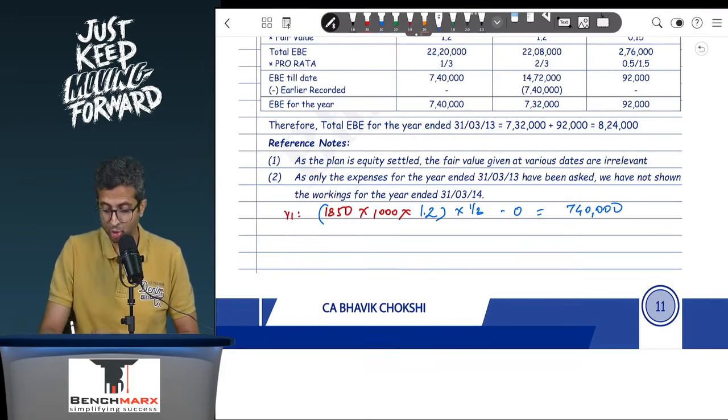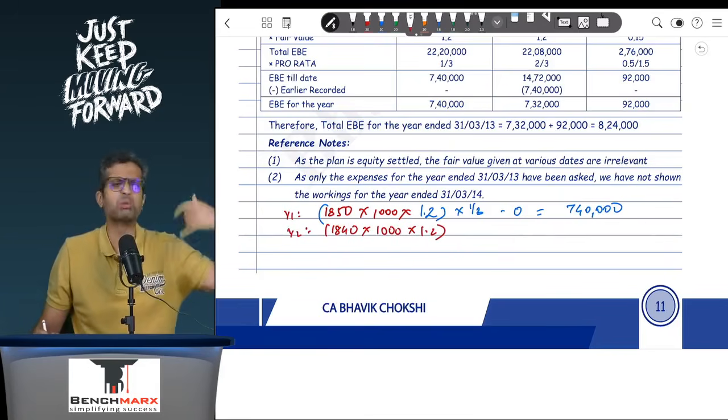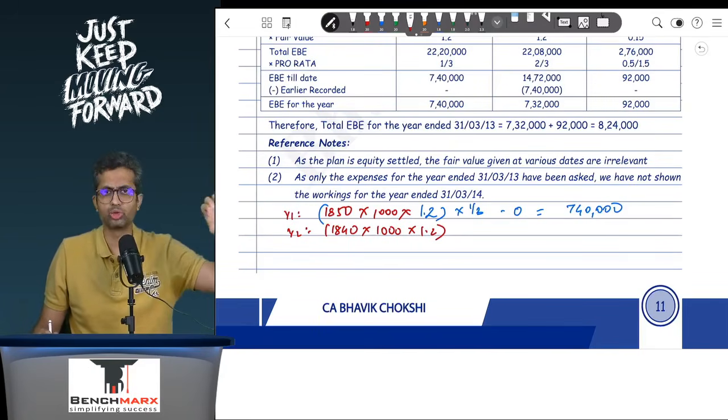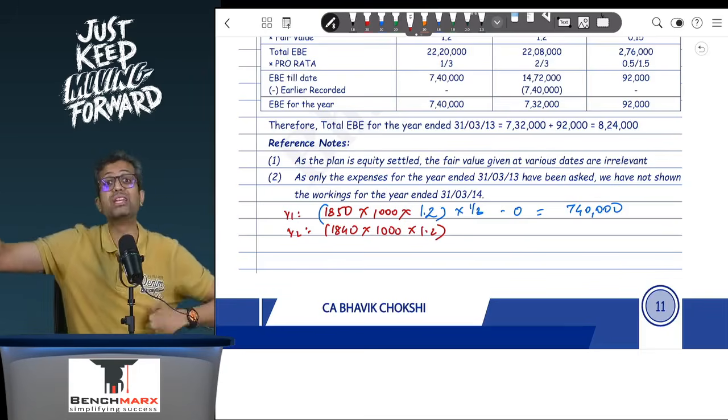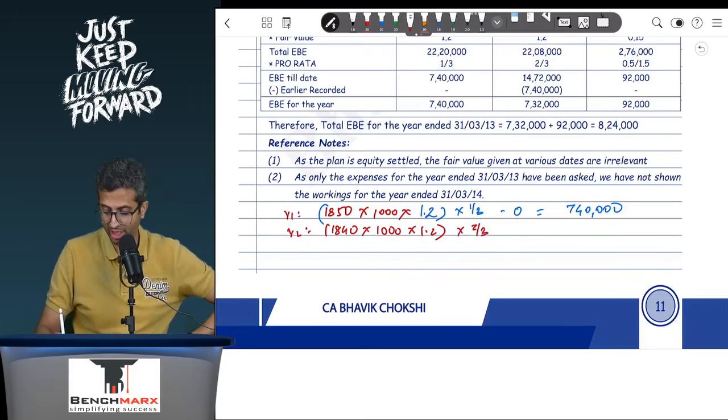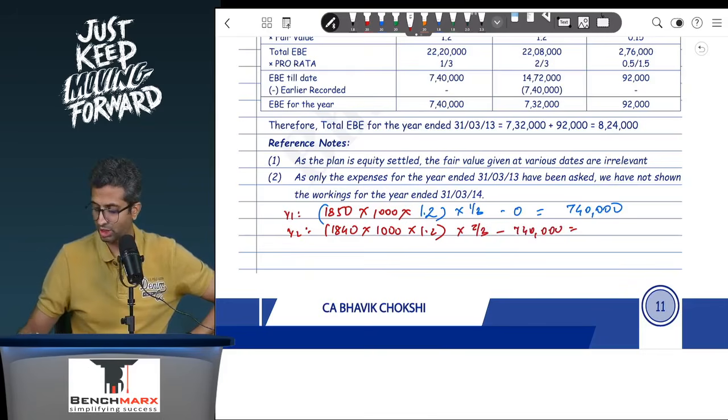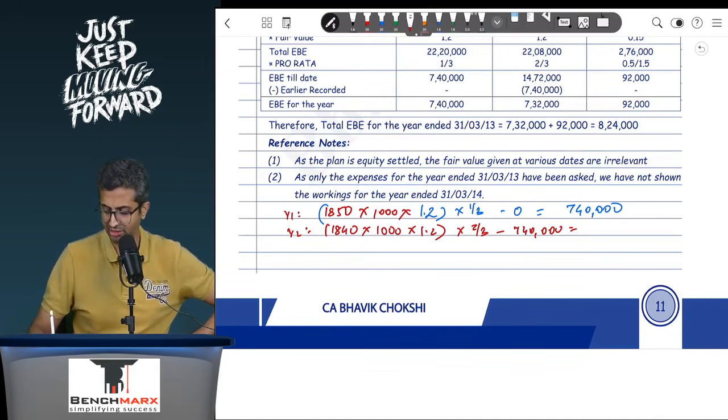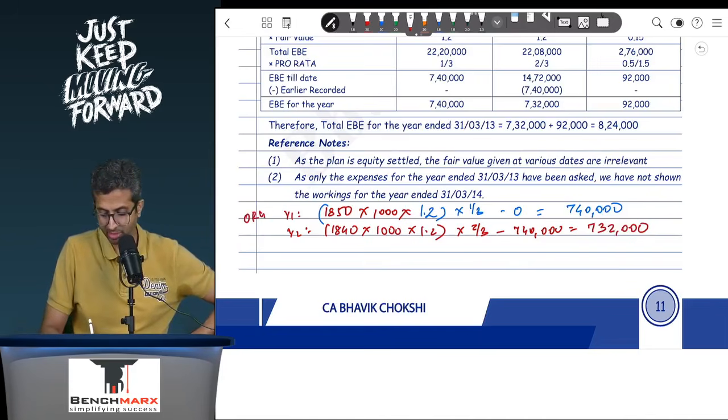However, in the second year, we will still continue to record. Well, this is 1840 into 1000. This will still be 1.2. No sir, the fair value is 1.3, 1.25, does not matter. You will still continue to record the original plan. For the new plan, you will have an incremental fair value into 2 by 3 less what is earlier recorded, which is 7 lakh 40. So if I do the working over here, 1840 into 1000 into 1.2 into 2 by 3. So this comes to 14 lakh 72 minus 7 lakh 40, and hence this is 7 lakh 32,000, which is going to be recorded in the second year. So this is on the original plan, but there's a modification where the incremental fair value is beneficial.